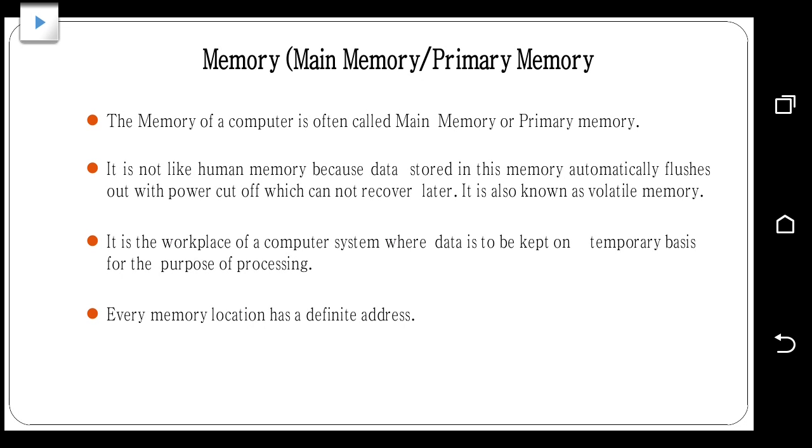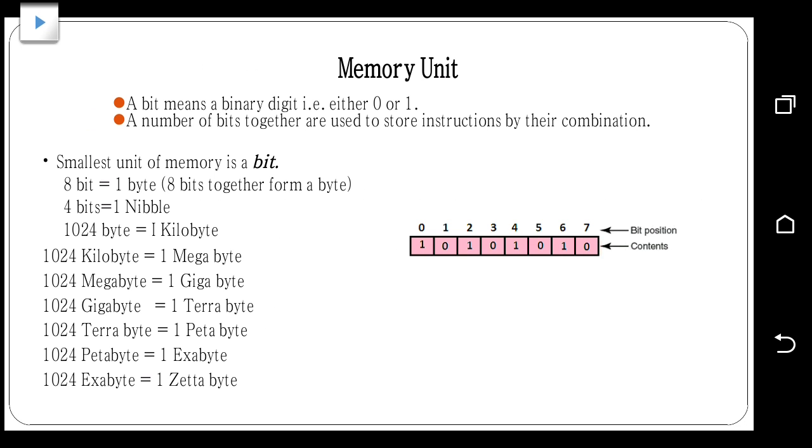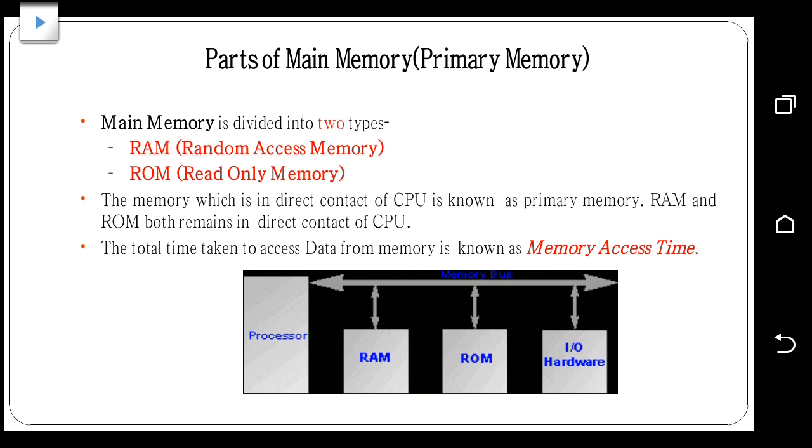So memory is divided into two major parts, that is main memory or primary memory and secondary memory. Main memory is mainly RAM and ROM. Both are called main memory. RAM means random access memory and ROM means read only memory. Both are constructed within the CPU, so these are called main memory or primary memory.